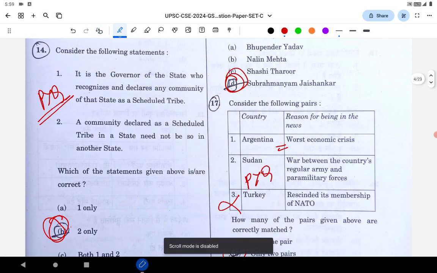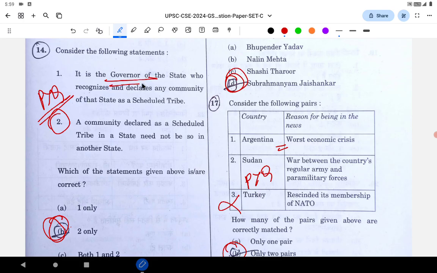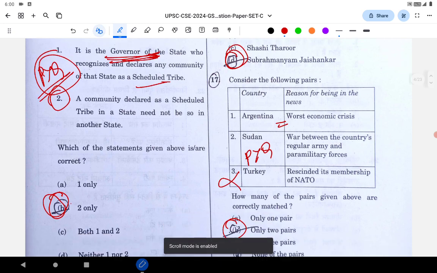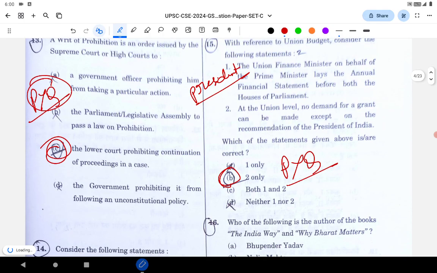Next is regarding recognizing a certain community as a scheduled tribe community and who has the power. Option 2 is correct. Option A, again, has the governor. It's not the governor who recognizes a particular community as a scheduled tribe. It's the President. So again, a PYQ question. See, this is the power of PYQs. Let's go to the next.